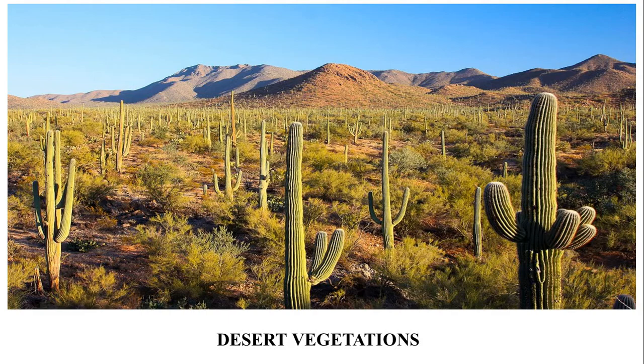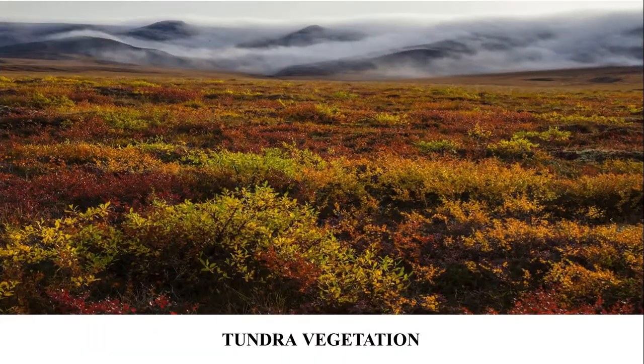Now let us talk about the tundra vegetation. Tundra vegetation is found mainly in the northern cold region where the temperature remains very low throughout the year. This region remains covered with snow throughout the year, but during short summers when the snow melts, lichens, mosses and small grass appear in this region. No tall trees are found here. The vegetation in this region is very scanty as the ground remains frozen for a long period.